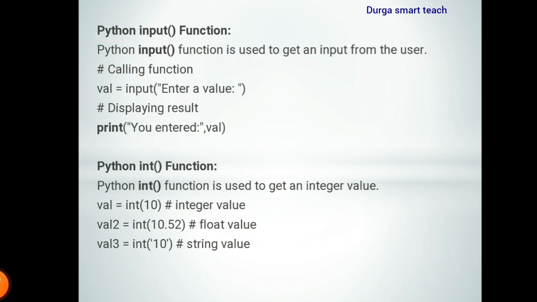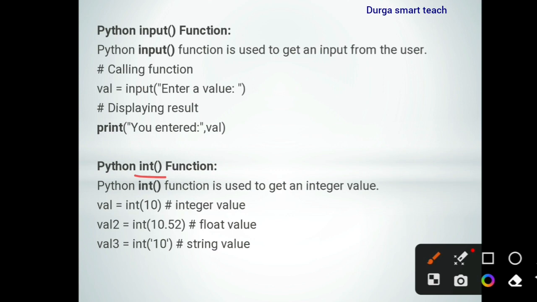Okay. So the next function is the int function. What is the importance of int? We already saw typecasting. In typecasting there are 5 functions: int, float, complex, bool and str. Those are called functions. The int function is used to get an integer value, to convert any data type to int data type.